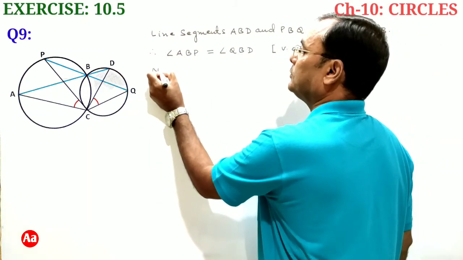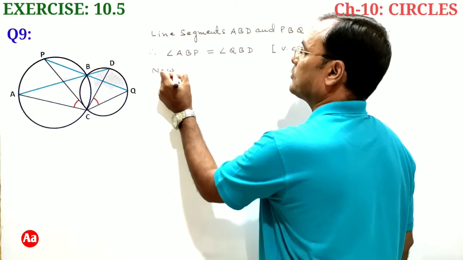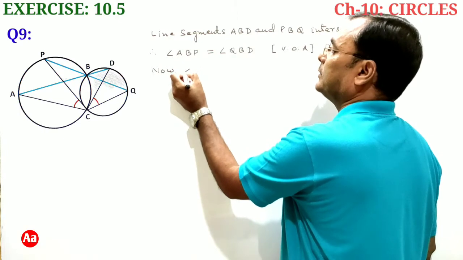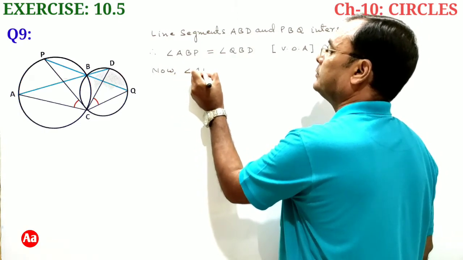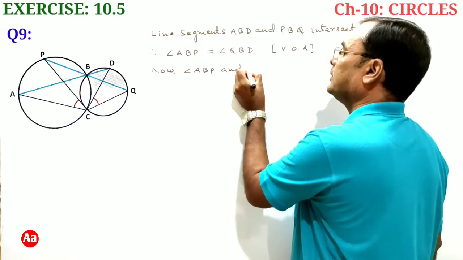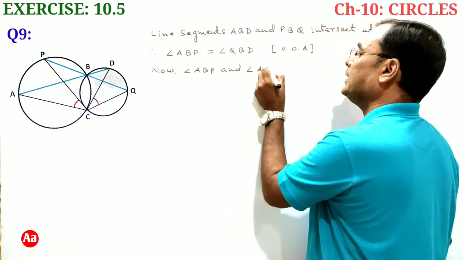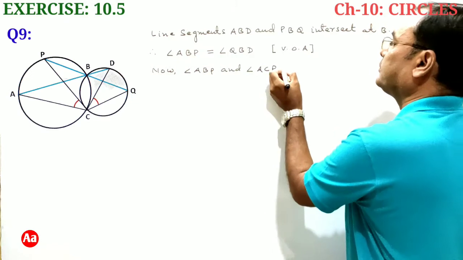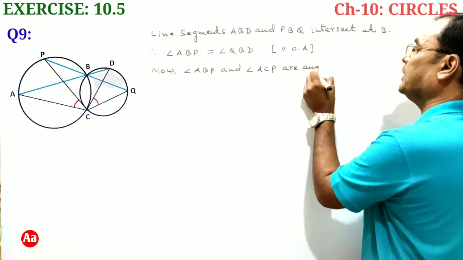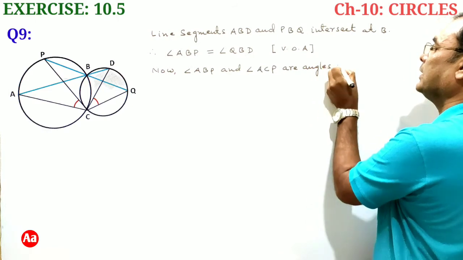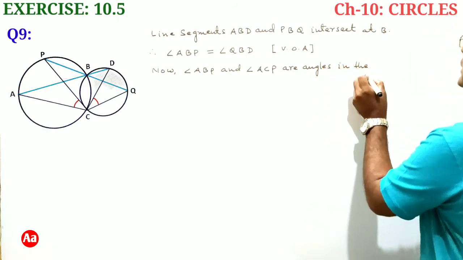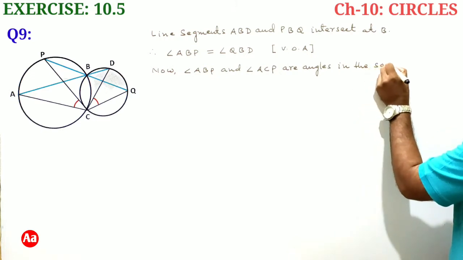Now angle ABP and angle ACP are angles in the same segment.